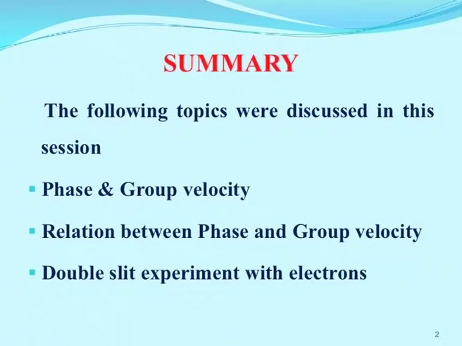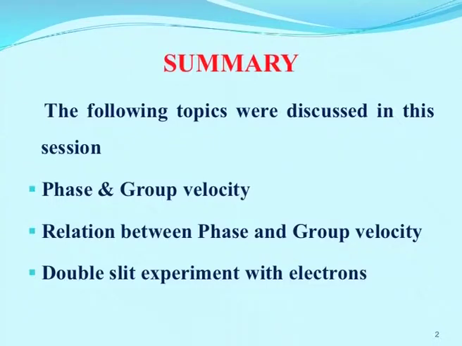Now, let us conclude the topics we have seen in this session. First, we have seen phase velocity or wave velocity, then we derived the equation for phase velocity, then we saw what group velocity is and its importance. These two derivations were done from the wave packet.